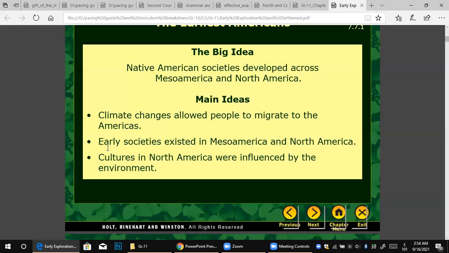Number two, early societies existed in Mesoamerica and North America. They settled in these two famous places, as I said before. And we have here: cultures in North America were influenced by environment. America is a big place, half a continent is North America. So each place has special characteristics.